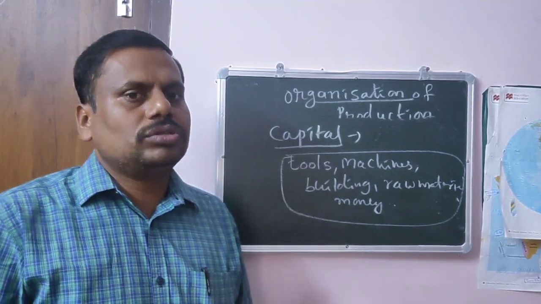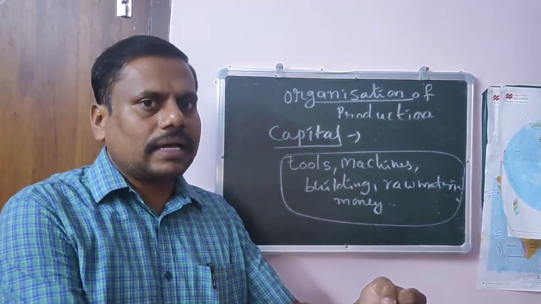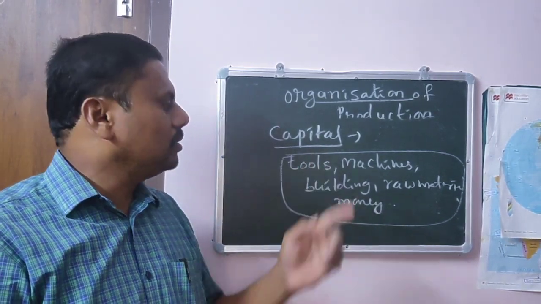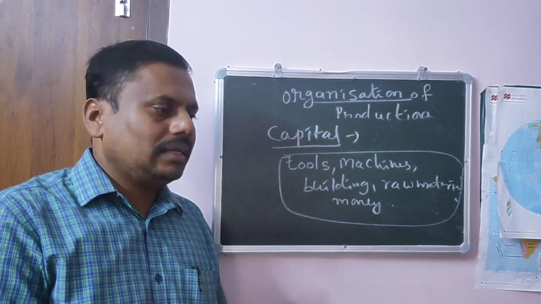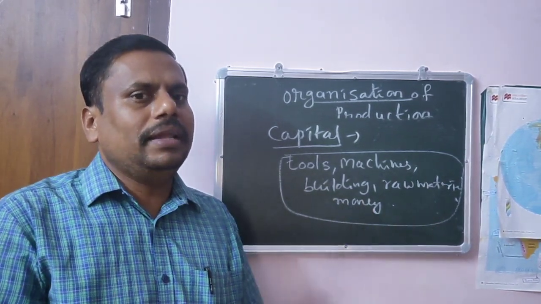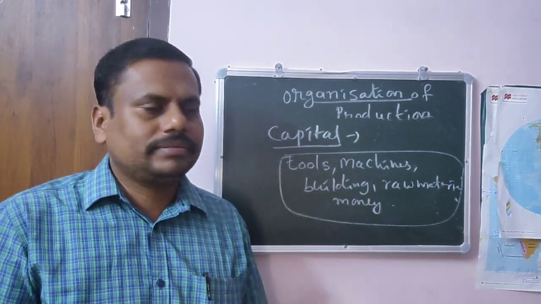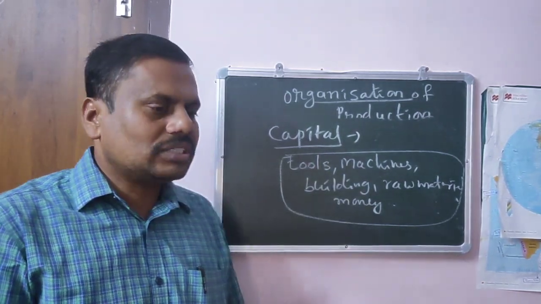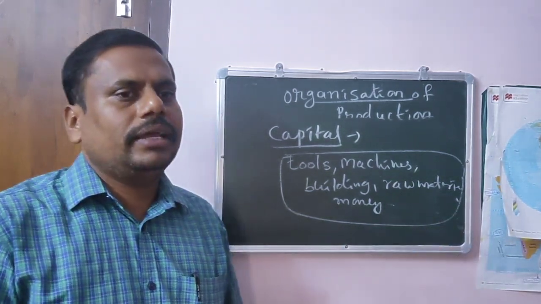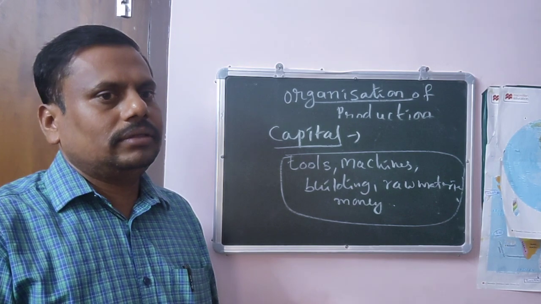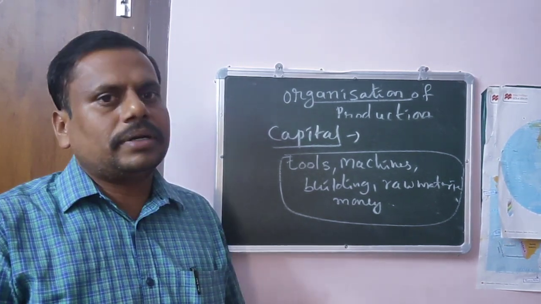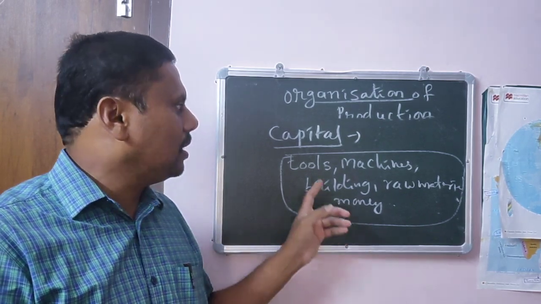And tools, some tools we want. For example, to harvest the crop we require a sickle. That is a tool that comes under capital. After gathering the production, you have to store it in a building. So building comes under capital. Even before starting a crop, you require seeds, that comes under raw material. In that way, the things which we need in the middle of the production, even in the starting of the production, all those things together are called capital.